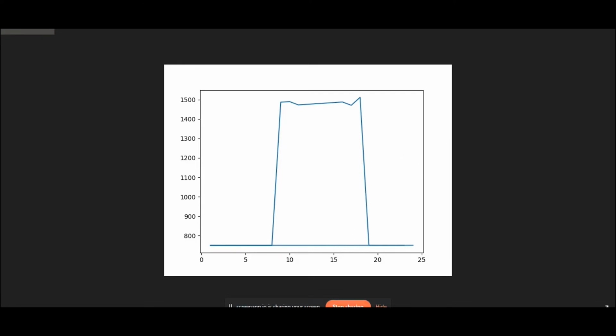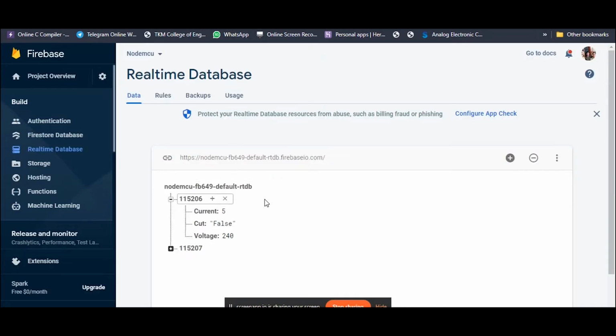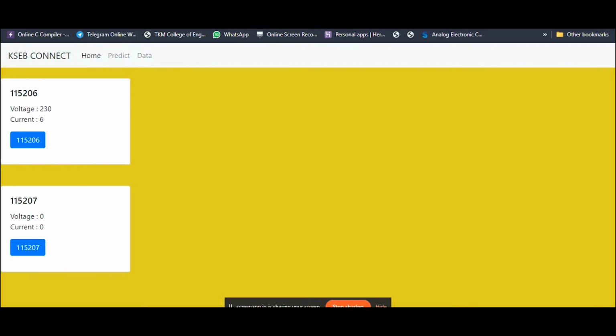Then we decided to work on the circuit next. And hence, after the circuit, we decided to send the data to the Firebase server, in which the data is updated in real time. As you can see, the colors are changing, the values are currently changing here. See, the voltage values are changing, the current values are changing. This data is then relayed to the web admin of the KCB Connect app. And you can see the web admin is changing the values instantaneously as we refresh the pages.